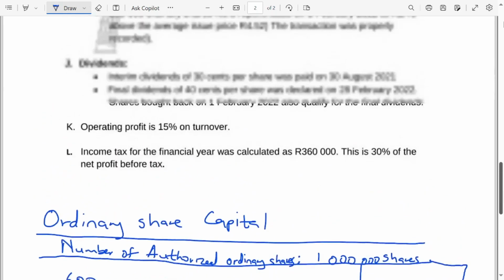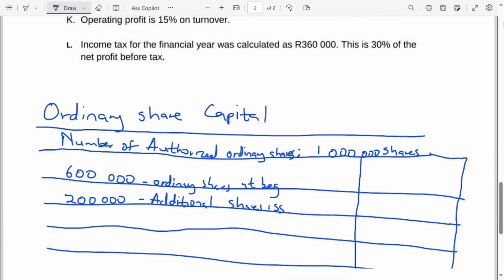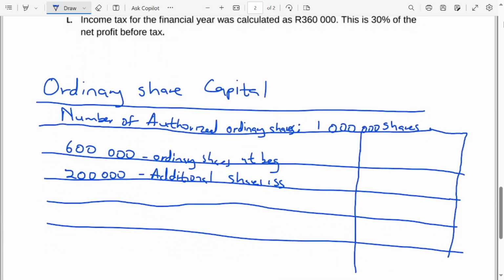Then they said 100,000 ordinary shares were repurchased. When the business repurchases shares, that decreases the ordinary share capital, so we put brackets to show we are subtracting. So 600,000 plus 200,000 minus 100,000 is going to be 700,000.